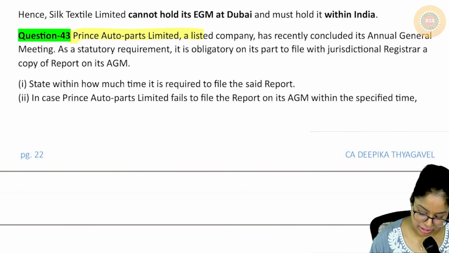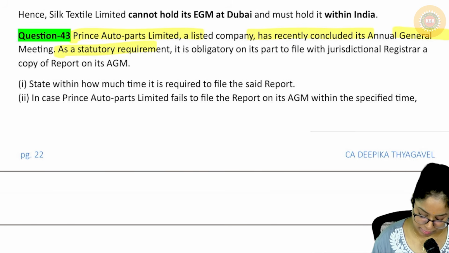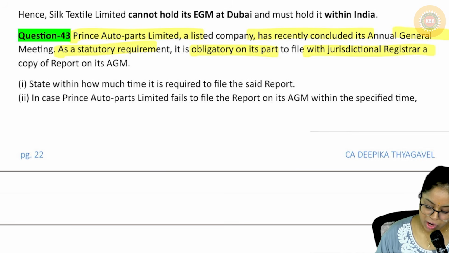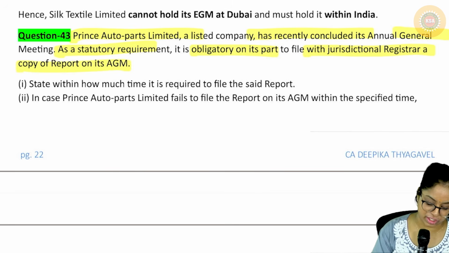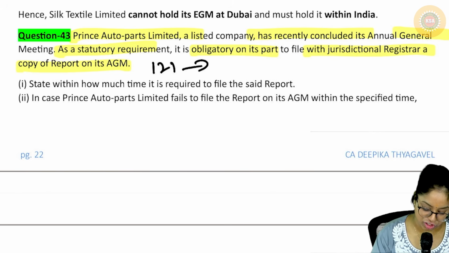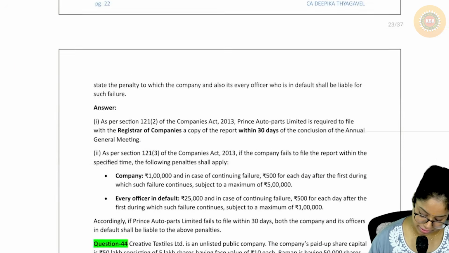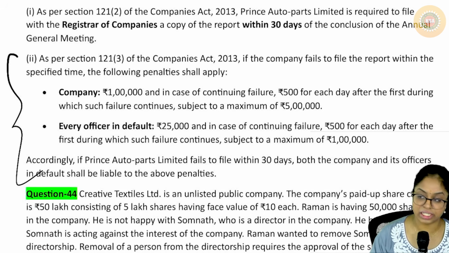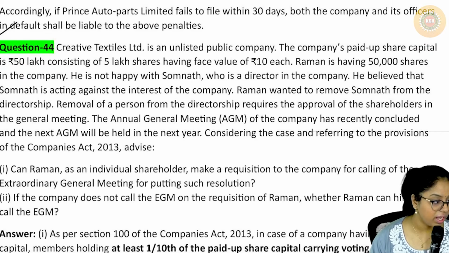Prince Auto Parts Limited, a listed company, recently concluded its annual general meeting. As a statutory requirement, it is obligatory on its part to file with the jurisdictional registrar a copy of the report of its AGM. Remember section number 121, in case you are a listed public company, you have to give this report of AGM. State within how many days it has to be given? 30 days. In case it fails to do so within the specified time, then there's a penalty actually, but I'll teach you all the penalties towards the end. So right now, don't really stress about it.